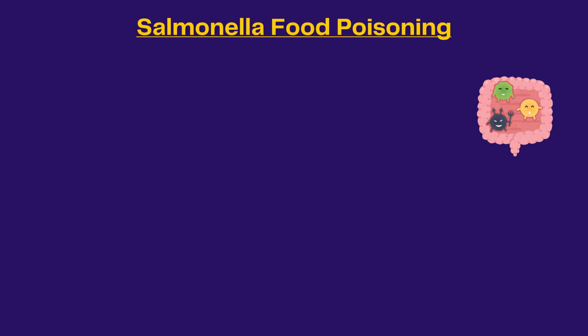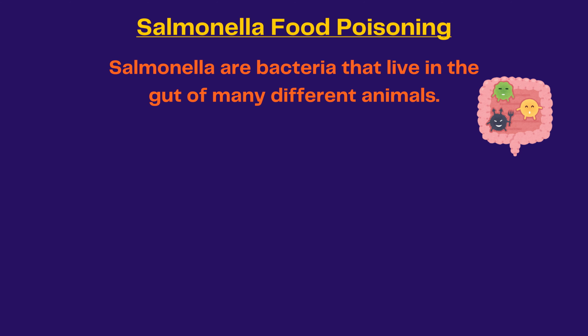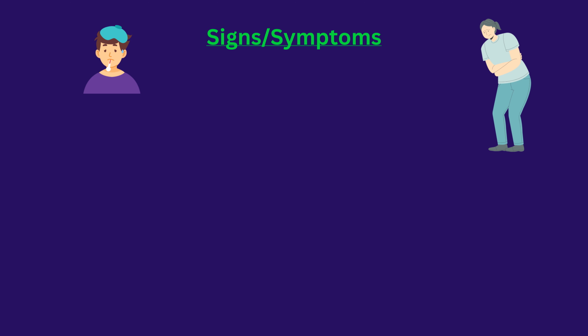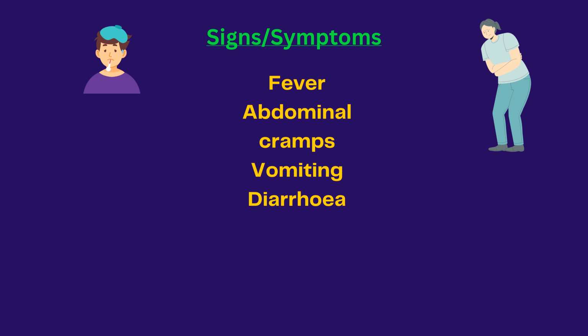Let us now zoom into salmonella food poisoning. So salmonella are bacteria that live in the gut of many different animals, including chicken. Mode of transmission: eating food infected with the bacteria, and more than likely the food was prepared in unhygienic conditions. Signs and symptoms of salmonella food poisoning: fever, abdominal cramps, vomiting, diarrhea, and dehydration.